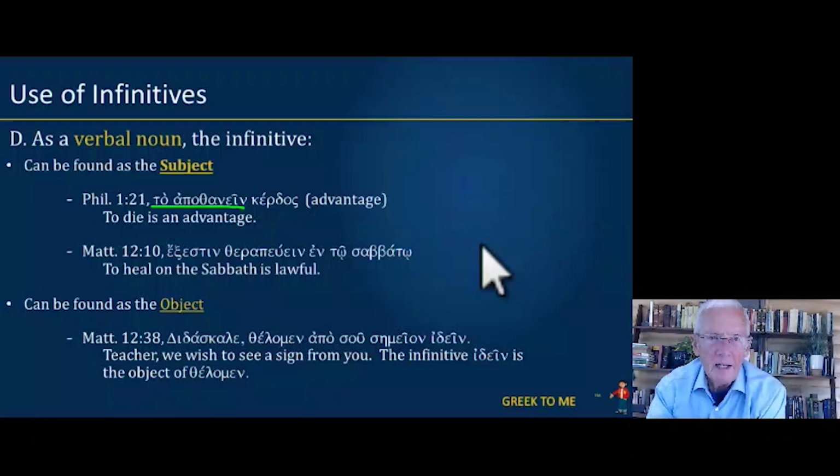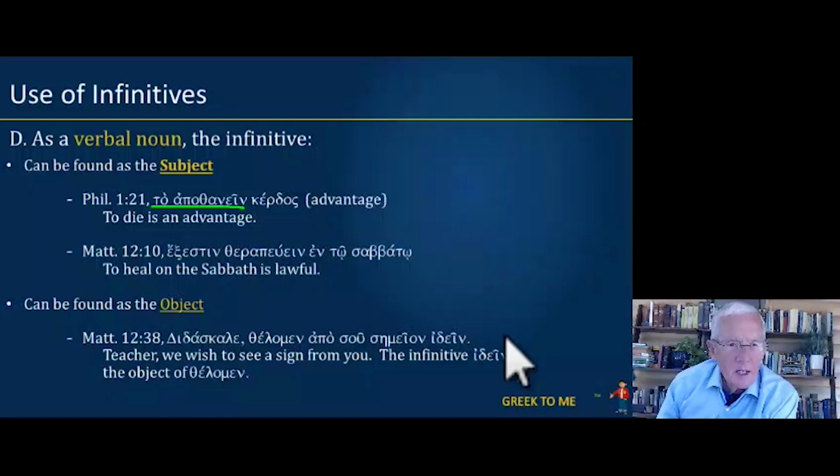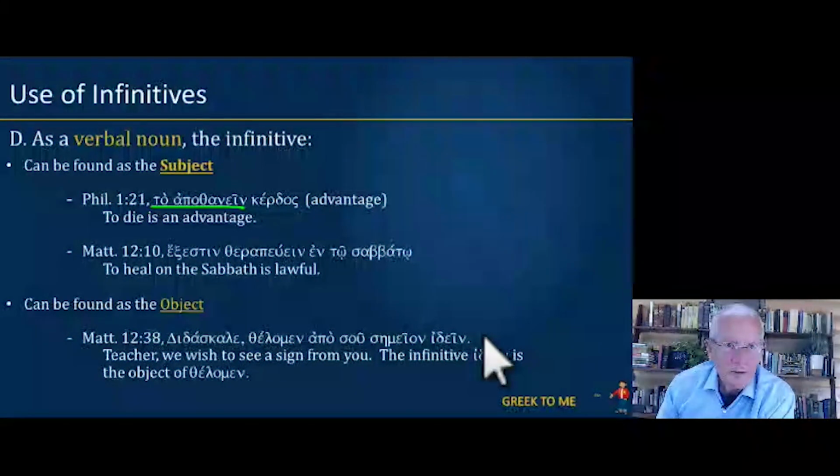To die is an advantage. Kerdos means advantage. Here, to die is the subject. Matthew 12:10, exestin therapeuein en to sabbato. To heal on the Sabbath is lawful, or it is lawful to heal on the Sabbath.